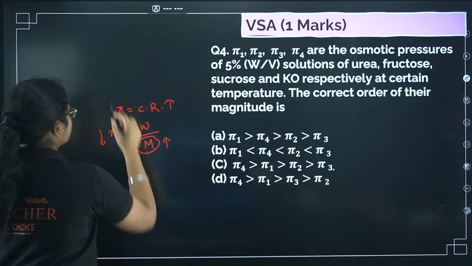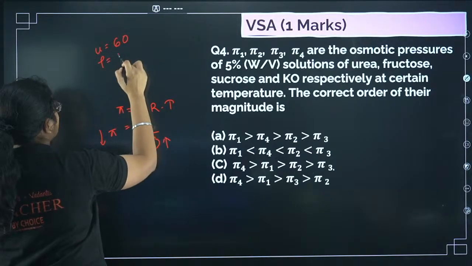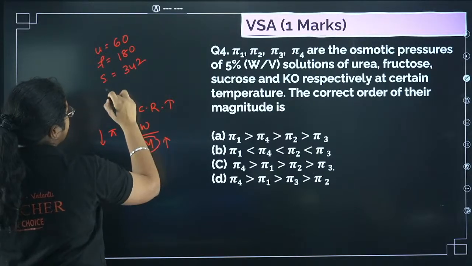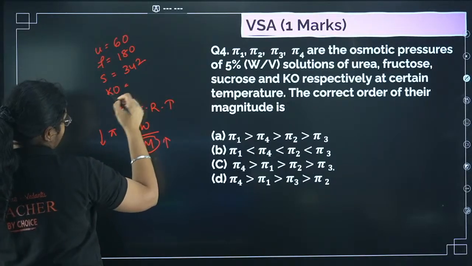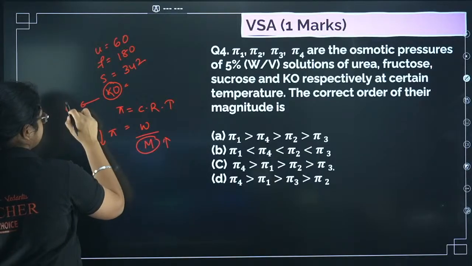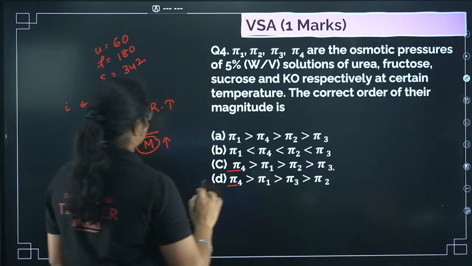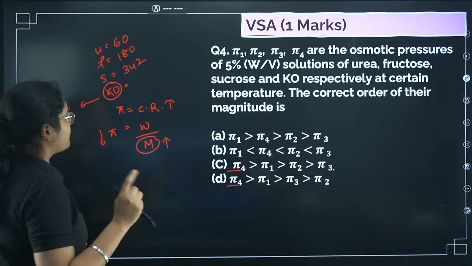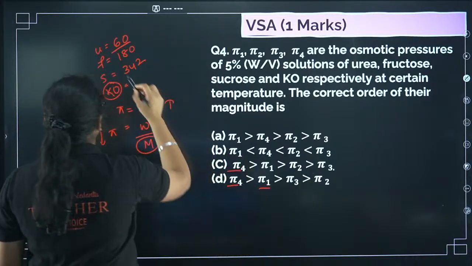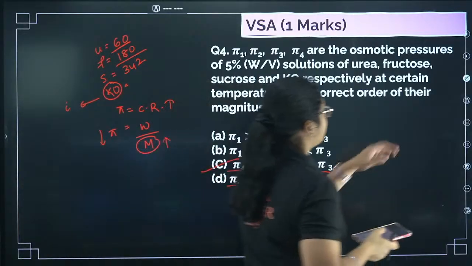So we have first one, urea. Urea molar mass is 60. Then you have fructose, whose mass is 180. Then you have sucrose, whose mass is 342. Then you have KCl, whose mass is 39. KCl will ionize, it is an electrolyte solution, so it will have an i value. So the KCl value will be highest definitely, pi 4 will be maximum because your i value is 2. Now after that we will have the one having less mass, that is urea, pi 1. After that we will have pi 2, then pi 3. So option number C here. Okay, C will be the correct answer.